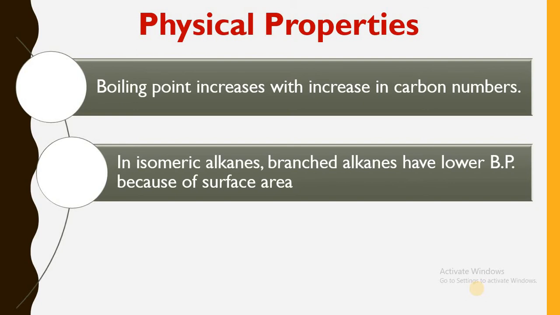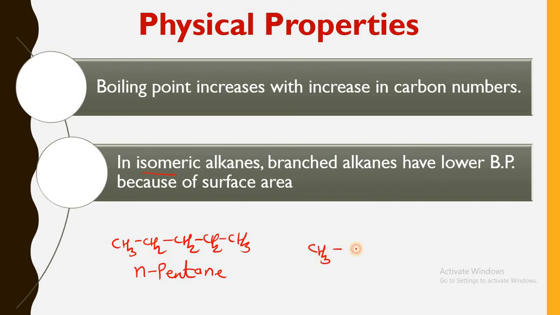If you consider the example as I am showing here, suppose I am taking the example of n-pentane and neopentane. Suppose I write the n-pentane structure, that is CH3, CH2, CH2, CH2, CH3. It is a 5 carbon atom containing straight chain molecule and the name is n-pentane. And the isomer of n-pentane, because we are considering isomeric alkanes, suppose I consider here, that is CH3-C(CH3)2-CH3. So this is nothing but neopentane.